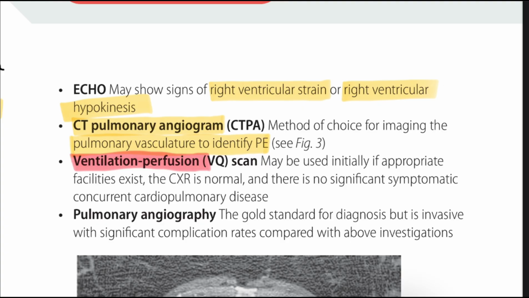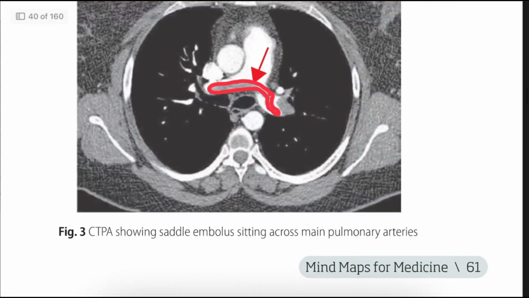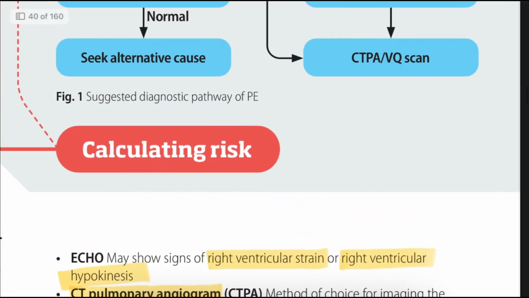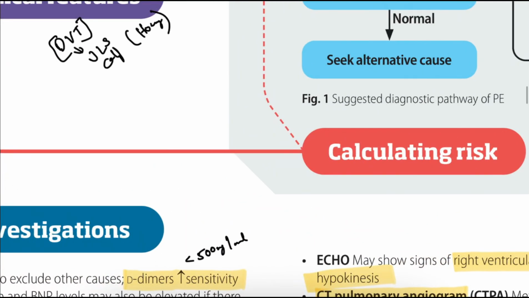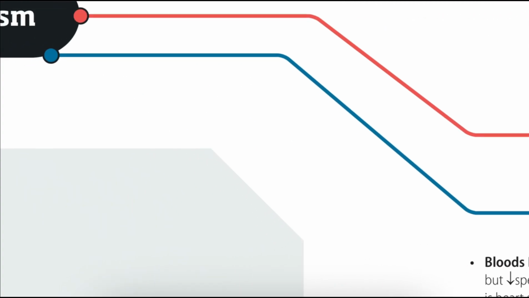Okay, so next we can do pulmonary angiography. That is the main gold standard test. We already saw this, an invasive test for checking pulmonary embolism. Okay, so whenever a patient comes with pulmonary embolism, how to approach that patient, how to diagnose that patient? So we have one criteria. Whenever a patient comes with pulmonary embolism, what do we have to follow? We have to follow this.